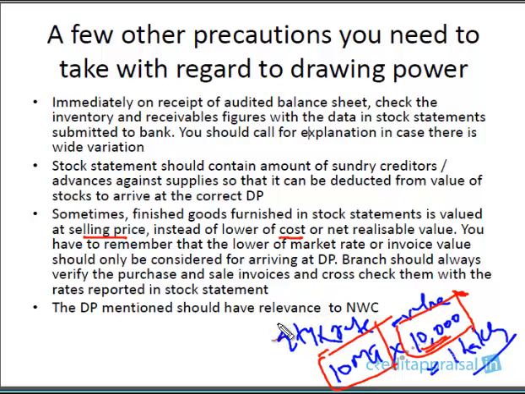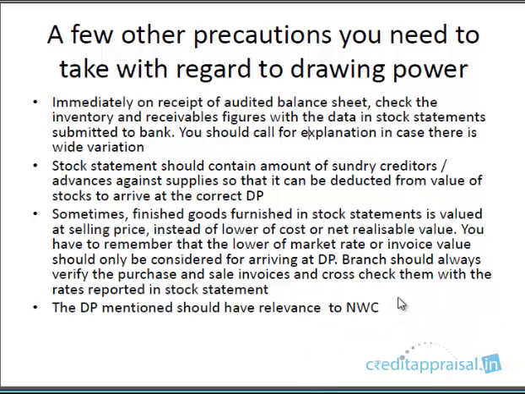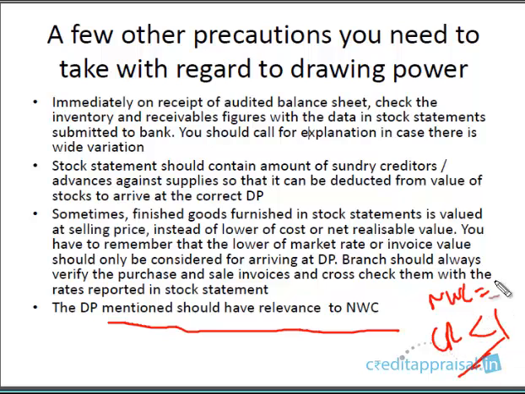So periodically you should make it a habit to verify the purchase and sale invoices and cross check them with the stock statement values, right? That is one thing. One more thing you have to keep in mind is the DP actually should be having some relevance to NWC. You will be encountering situations where the NWC will be negative, or otherwise the current ratio will be below 1. Okay, NWC will be negative, but you'll see the company submitting DP that is very sufficient.